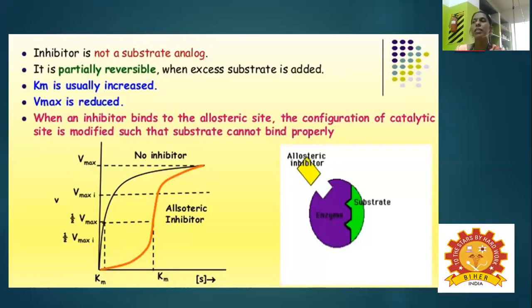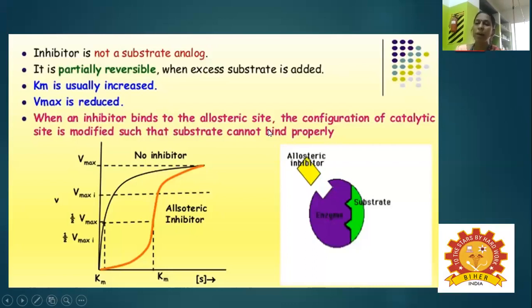The inducer is the glucose molecule and the inhibitor is the ATP molecule. The best example of an allosteric enzyme is hexokinase, one of the most important enzymes in the glycolytic pathway.